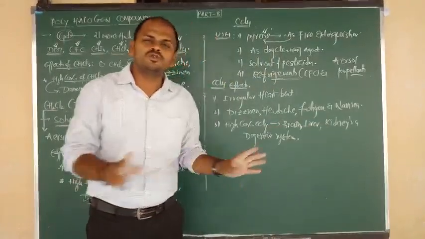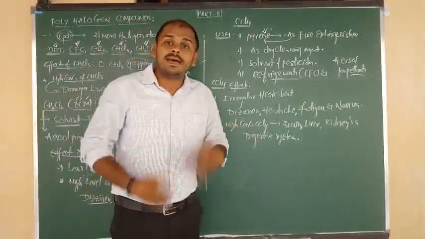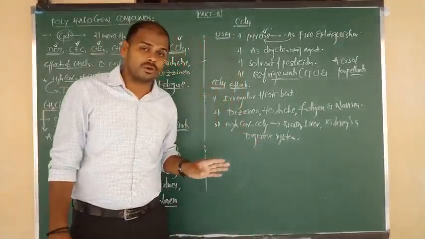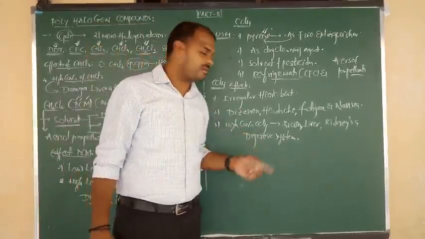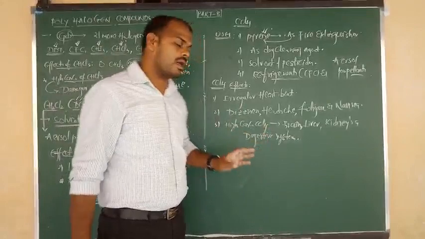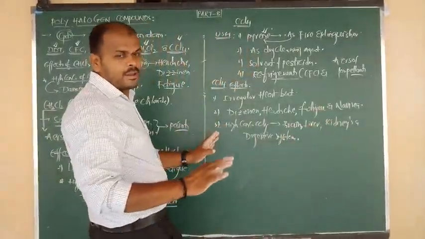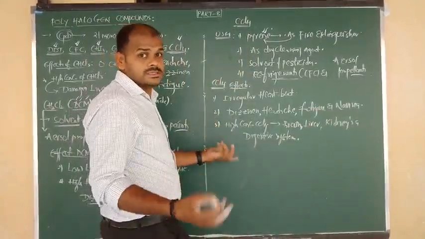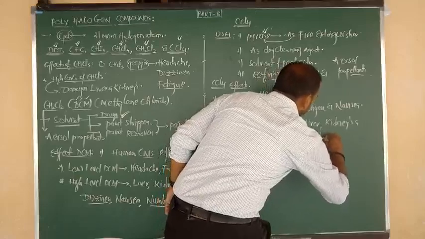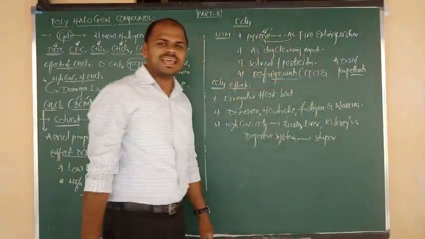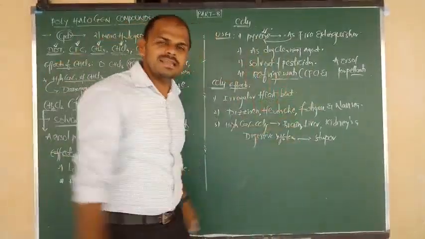and kidneys, their functions will be disturbed. And one more is the digestive system, everything will be disturbed due to the presence of high concentration of carbon tetrachloride because of more content of chlorine. So due to that reason all this will be damaged, all this will be affected. Such a condition may lead to a dangerous condition, the stupor condition. Stupor means the body completely becomes senseless.